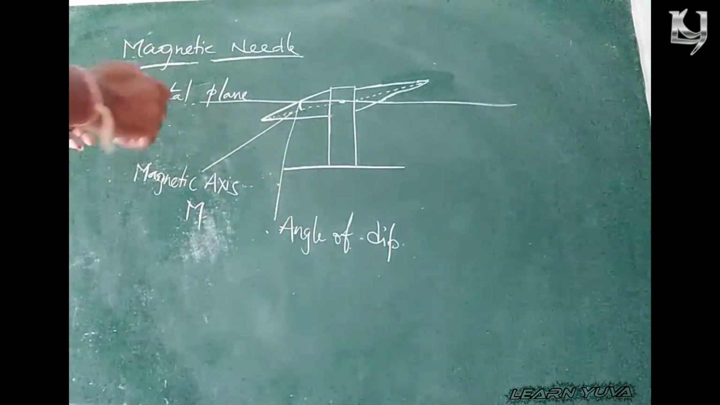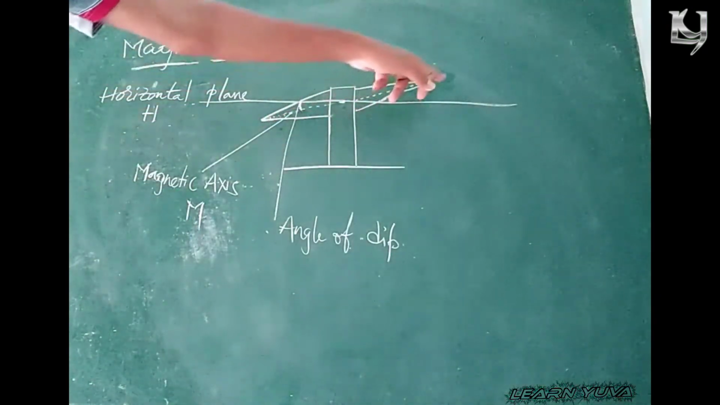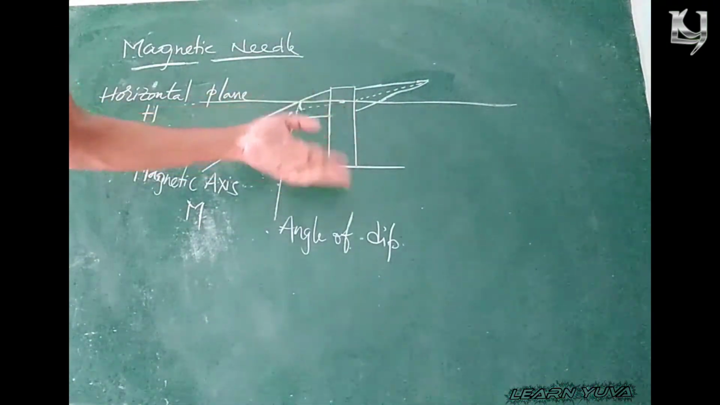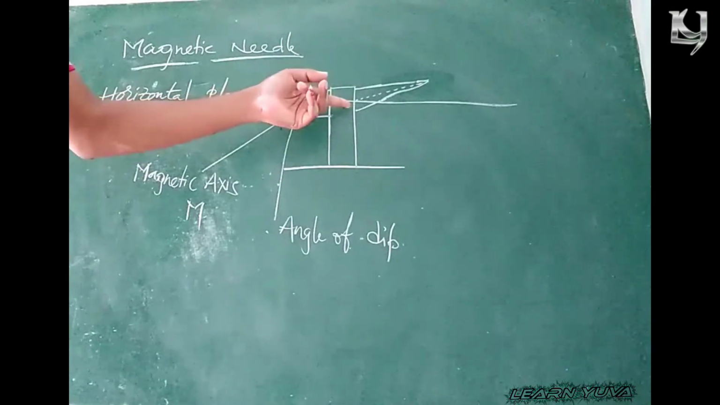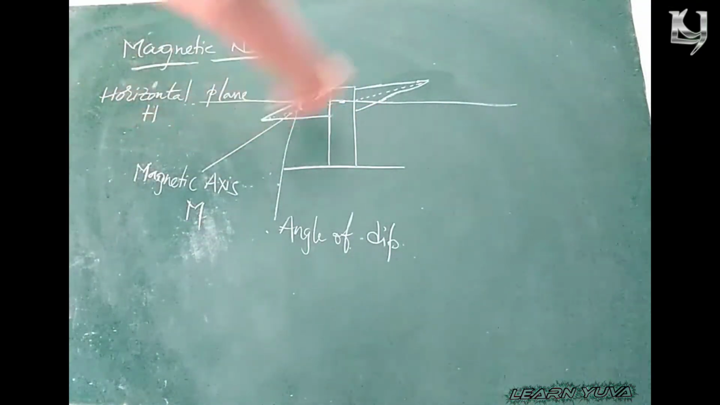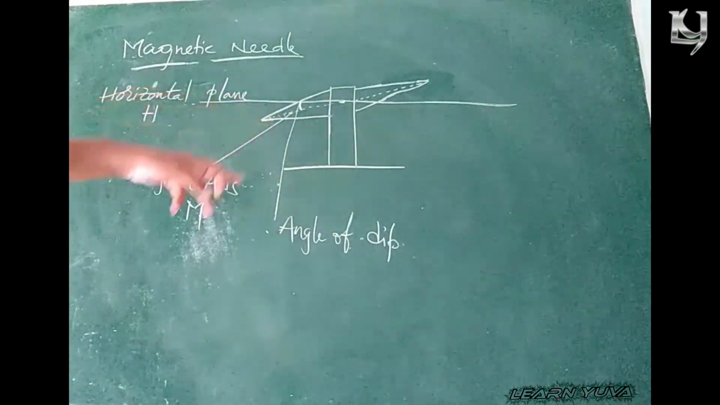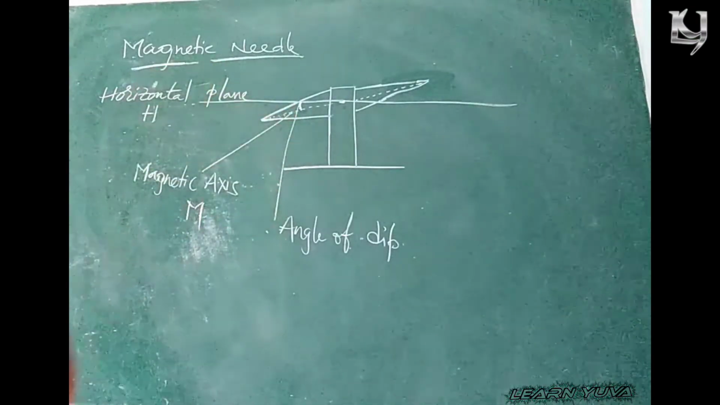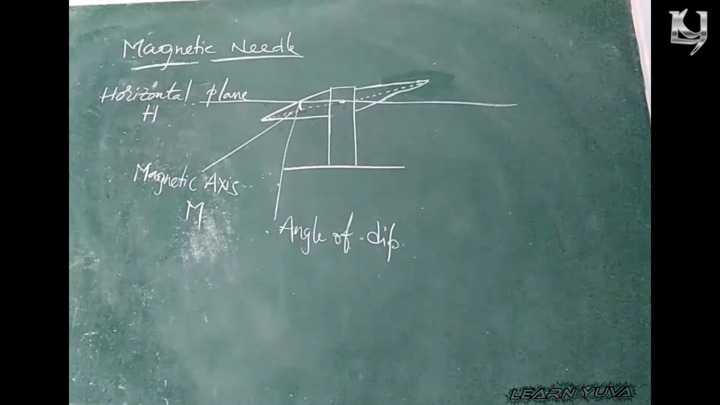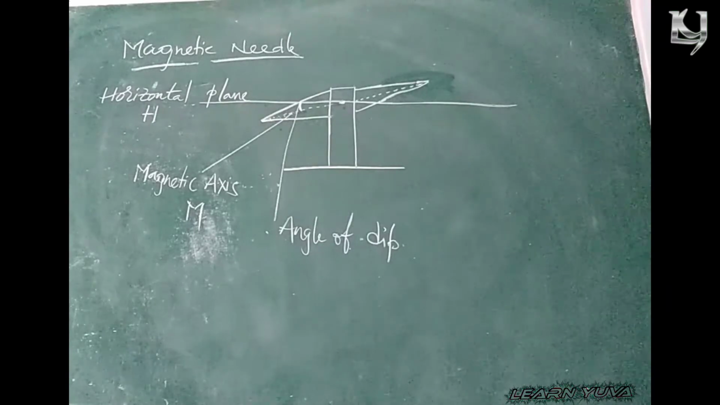Clear? Horizontal plane is the horizontal line passing through the center point of the magnet, horizontal to the surface of the earth, and magnetic axis is the axis passing through the center of the magnet. The angle between the horizontal plane and the magnetic axis is the angle of dip. Clear? And I already explained about the magnetic compass. It is used to find directions.